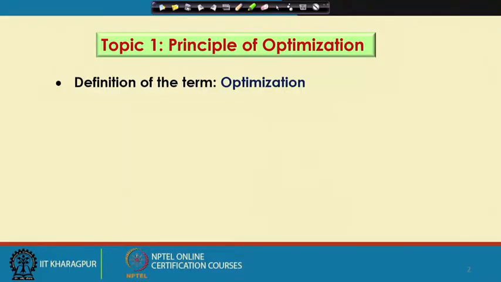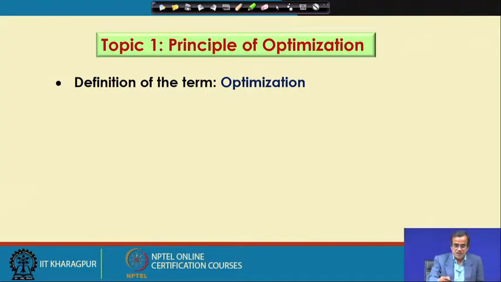Here we started with the very definition of the term optimization, like what do you mean by optimization. Optimization is the method of finding the best solution out of the different feasible solutions available. Let me take one very simple example.